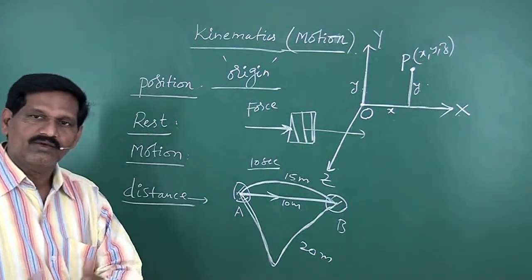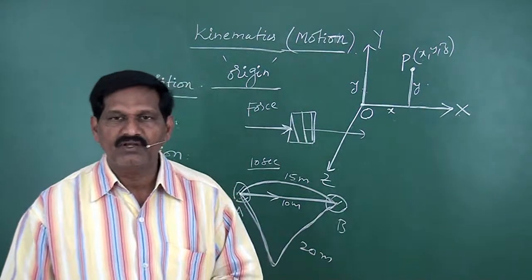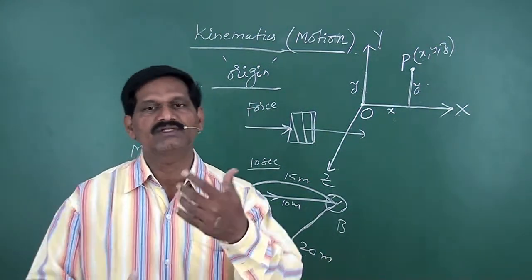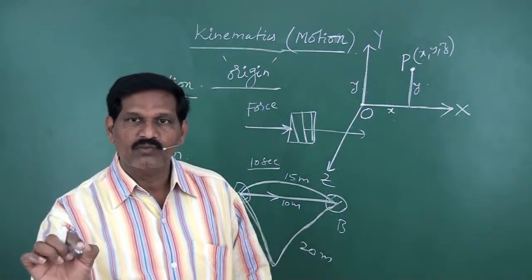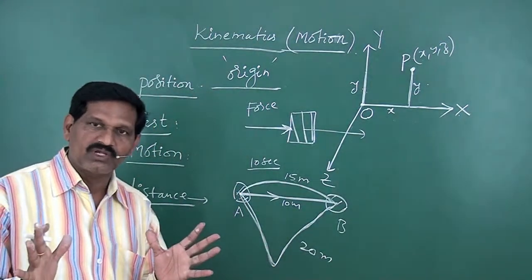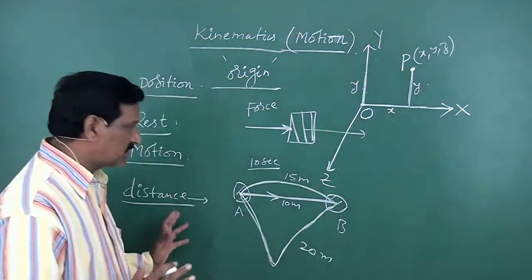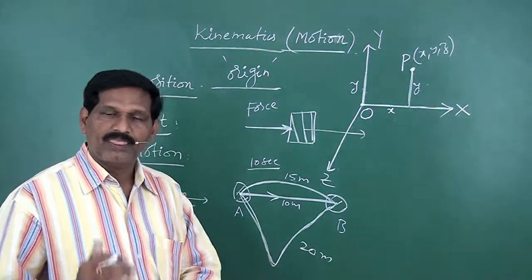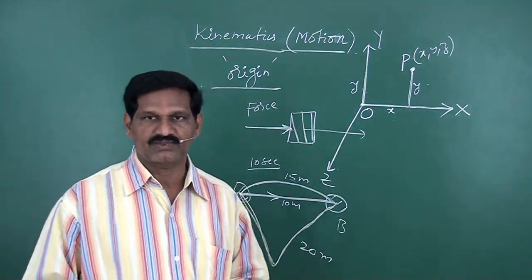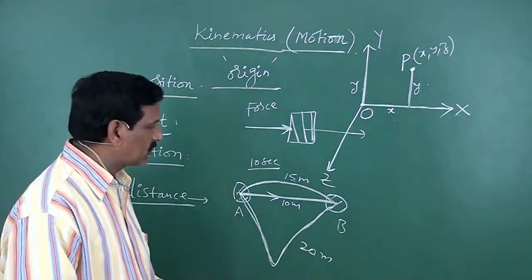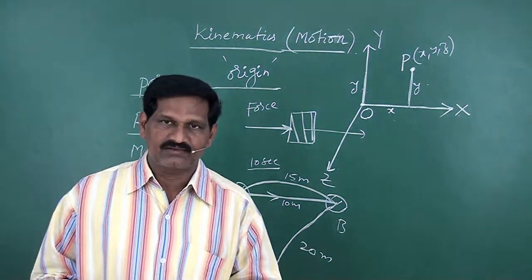In this way, when the body moves in different paths, depending on the length of the path, distance varies. Hence, distance covered by a body depends on the path followed. So distance is the length of the actual path followed by the particle. Now, here we are not specifying the direction.